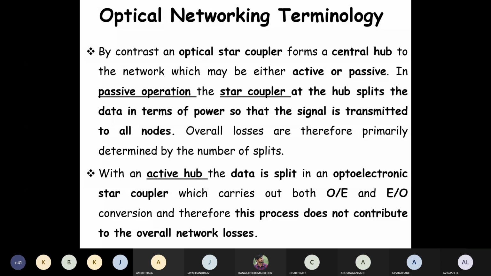We need to discover only immediate neighbors, because to send the data, whether the connection is there between them will be identified. That is called neighbor discovery. So the next thing is topology discovery. This is a process where a node discovers all the nodes in the network and how they are connected to each other.